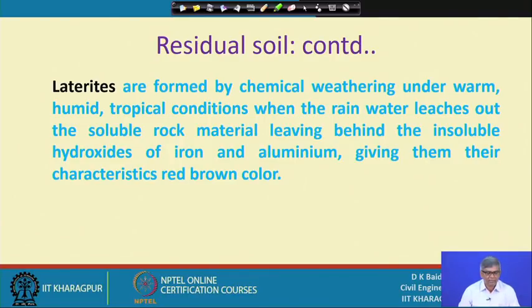Laterite is a special type of soil, like loess or hardpan I have mentioned. It is formed by chemical weathering under warm, humid tropical conditions, when the rain water leaches out the soluble rock material, leaving behind the insoluble hydroxides of iron and aluminum, giving them their characteristic red brown color. So laterite is a reddish brown color, quite hard, and this type of soil forms by chemical weathering.